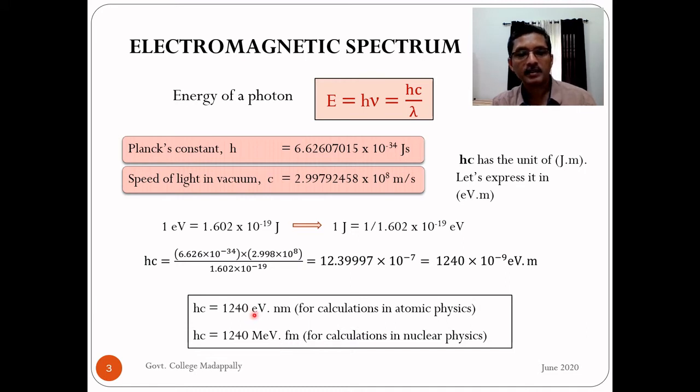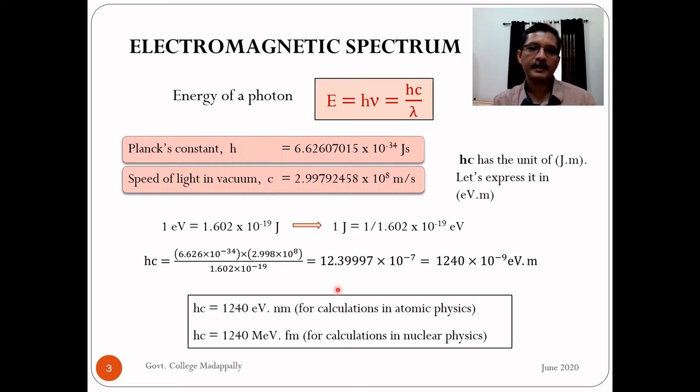So look at this, the numerical factor 1240 remains the same. We have just rearranged the units here. Instead of electron volt, we multiply with 10 raised to 6 and call it mega electron volt. Nanometer we multiply with 10 raised to minus 6, and 10 raised to minus 6 into 10 raised to minus 9 we combine as femtometer.